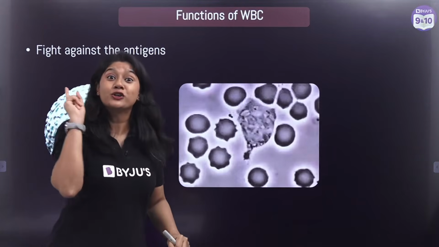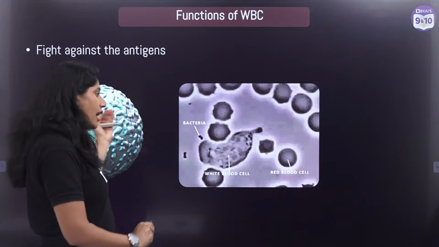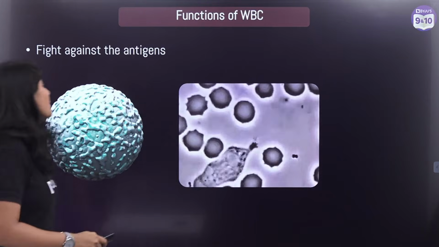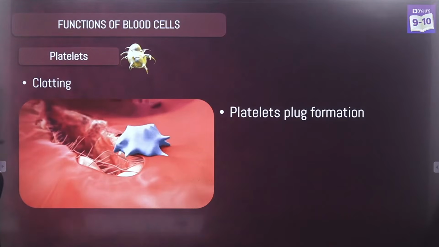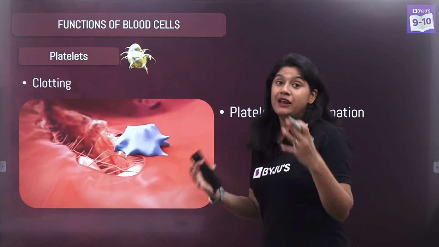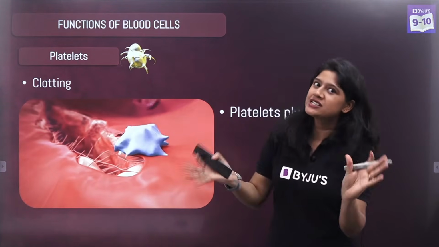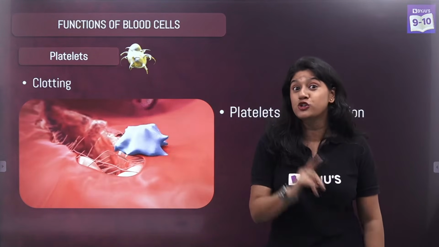So that is an important role of the white blood cells. In this also we have 5 categories. You will be learning more about them in your higher classes. Moving to the last type of cells, we have the platelets. Sorry, I got confused with platelets and the clotting, so I mixed those two words. The cell type is platelets, and they help in the process of clotting.